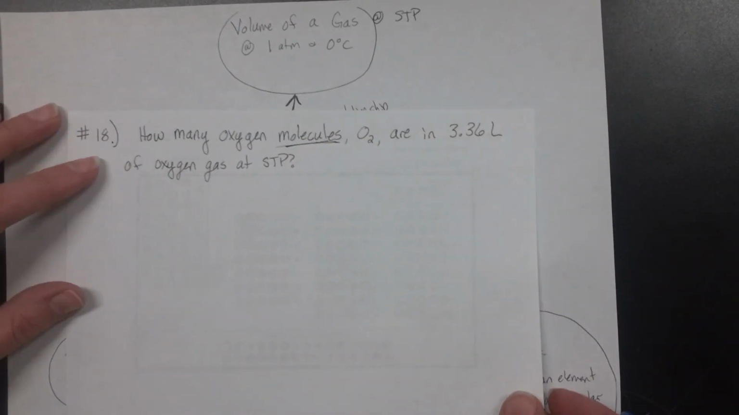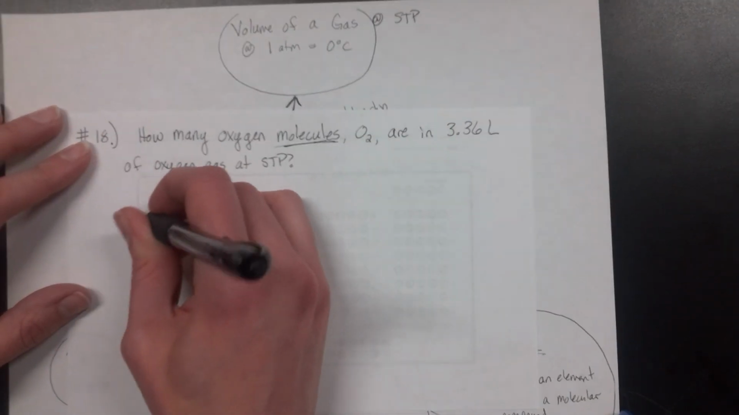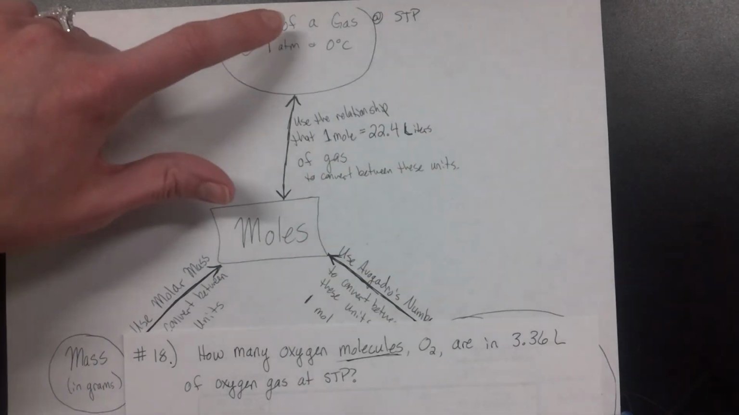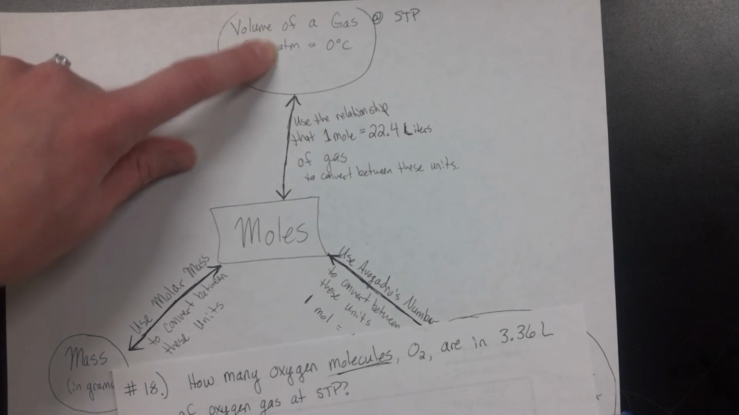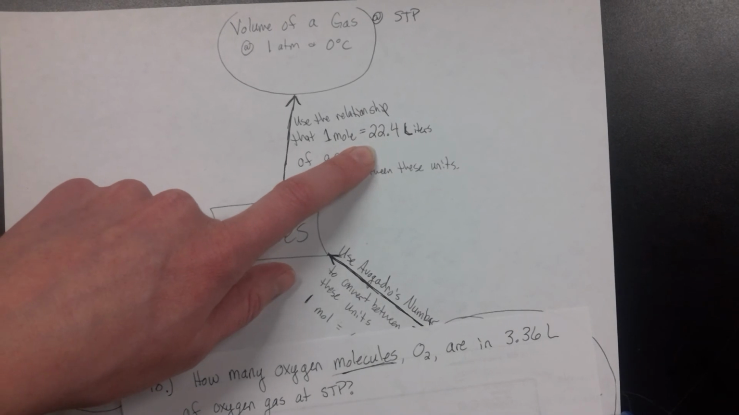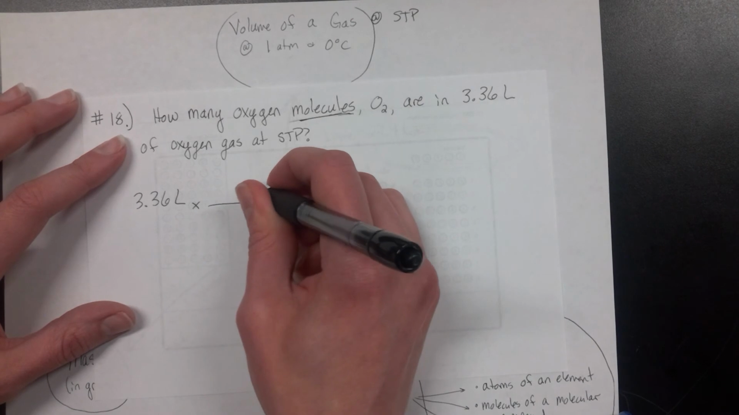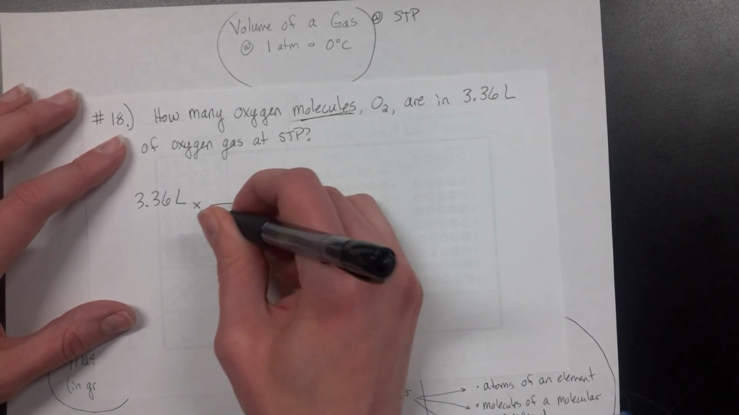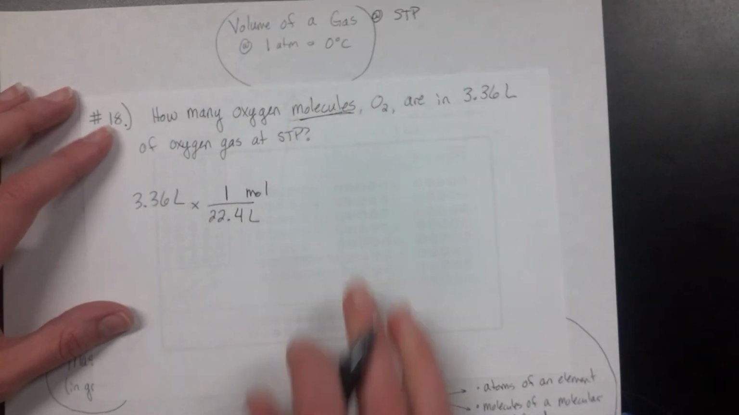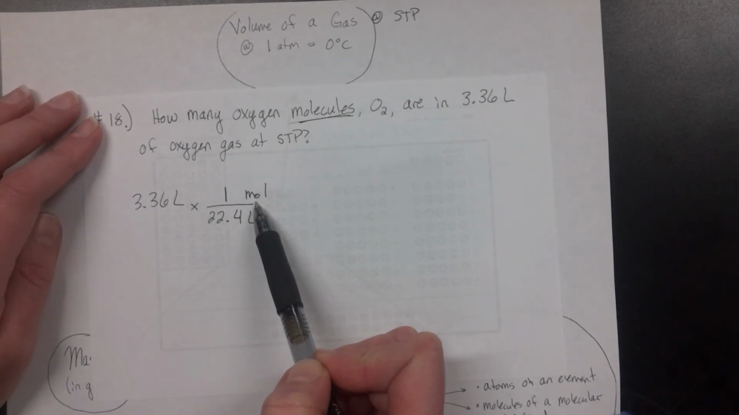I'm going to do that same thing where I set up my fact and factors. So my 3.36 liters is my fact. The only direction I can go is into moles, and so I'm going to use that 22.4 liters to 1 mole in order to convert out of liters. So liters on the bottom, moles on top. That was 22.4 liters for every 1 mole. I'm not done yet though, because I wanted molecules, and this only gets me to a unit of moles.